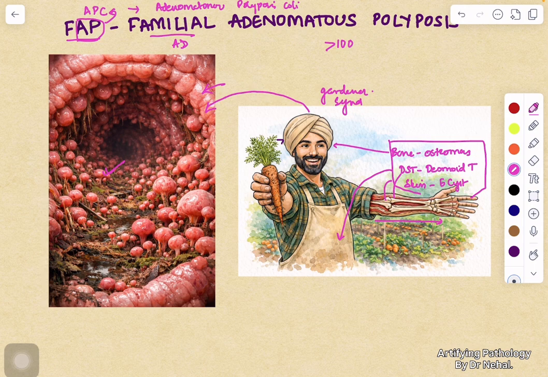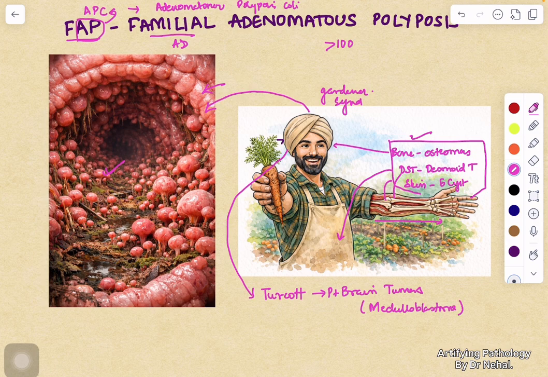So with the help of his arm, we can remember these syndromes. The next is the Turcot syndrome. Now our gardener, he is wearing a turban. From turban we remember Turcot. So in Turcot syndrome, turban also signifies brain tumors. Brain and the tumors associated. So in Turcot syndrome, there are polyps plus brain tumors. The common brain tumor associated here is medulloblastoma.